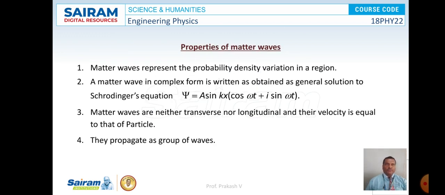Looking at the properties of matter waves, they represent the probability density variation in a region. A matter wave in complex form is written as psi is equal to A sin kx (cos omega t plus i sin omega t). Matter waves are neither transverse nor longitudinal, and their velocity is equal to that of the particle, and they propagate as a group of waves.